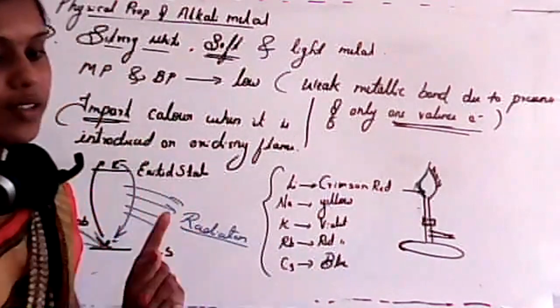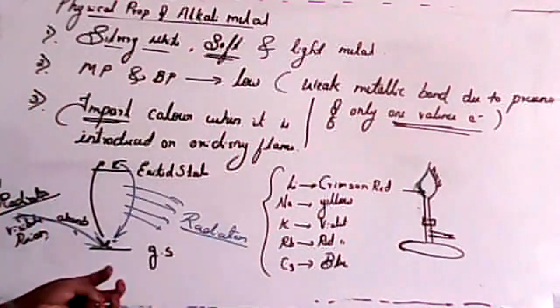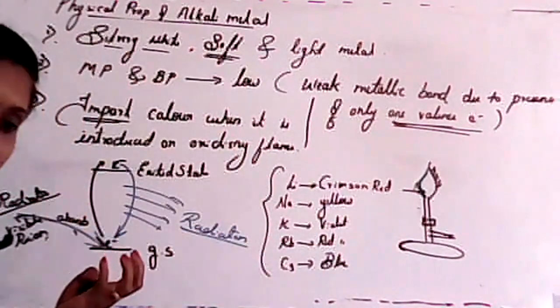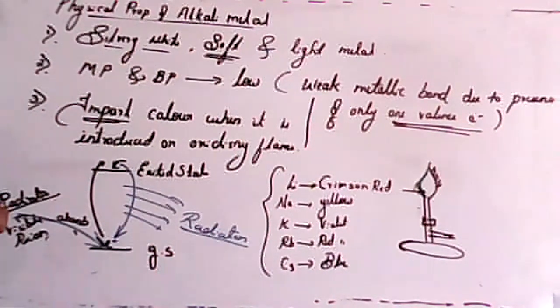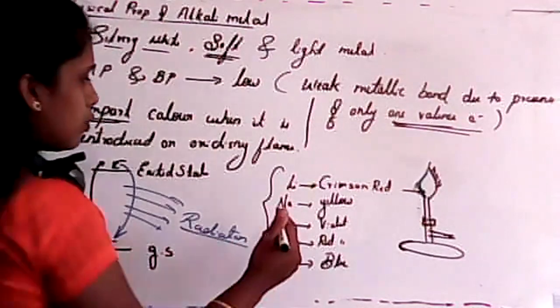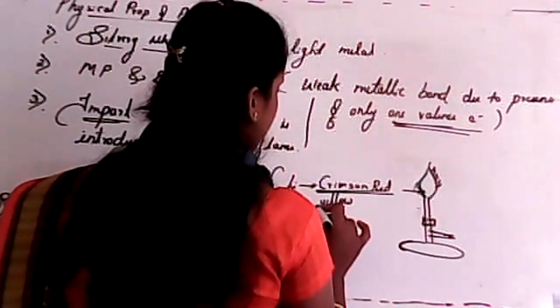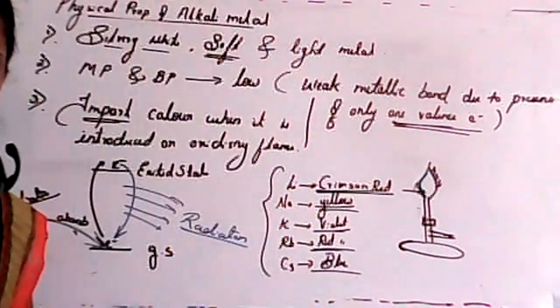The reason for this is that different elements can absorb different frequencies or different radiation from the visible radiation. Clear? Visible radiation ranges from 400 nanometers to 750 nanometers, isn't it? From that, an element may gain any one radiation. So that's why lithium had this color, sodium had this color, and likewise potassium, rubidium and cesium.